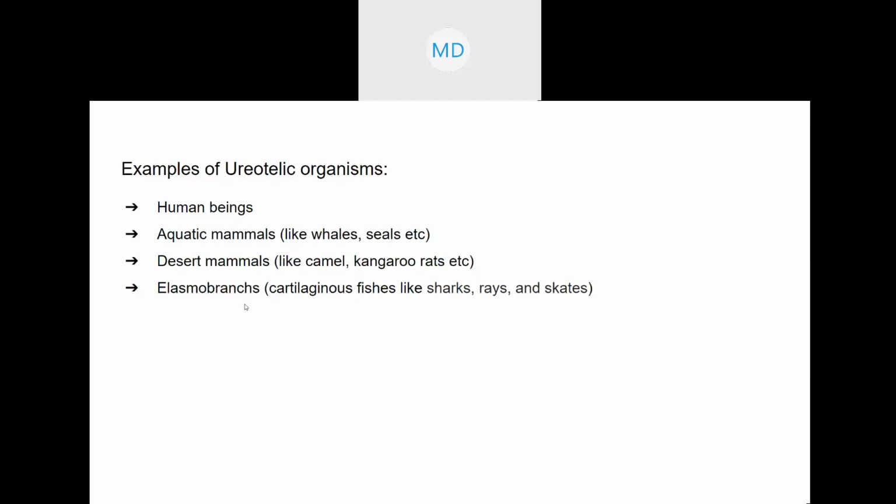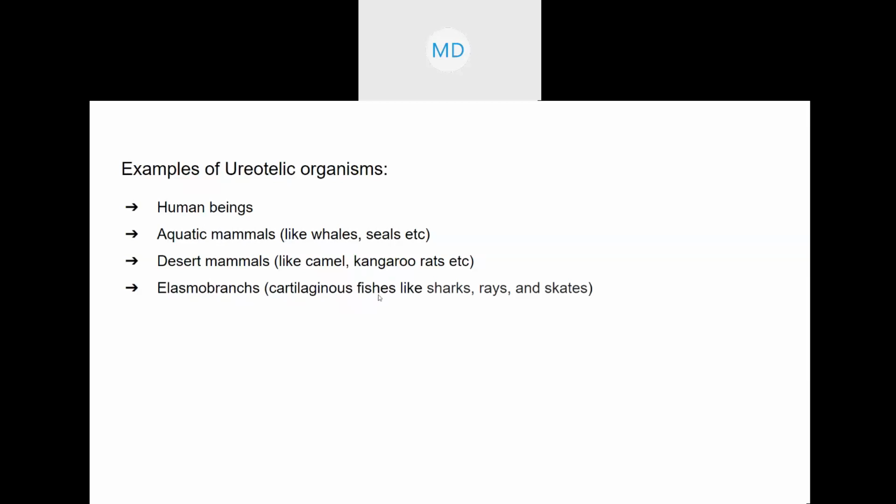Then there are some exceptions. These are cartilaginous fishes like sharks, rays, and squids. Even though they live in the water, they show ureotelism. All the terrestrial organisms also show ureotelism. Even though both of these, whales and cartilaginous fishes, are aquatic, they show ureotelism.